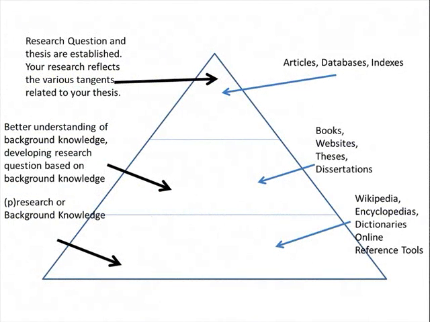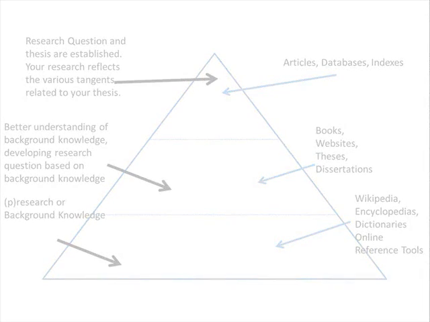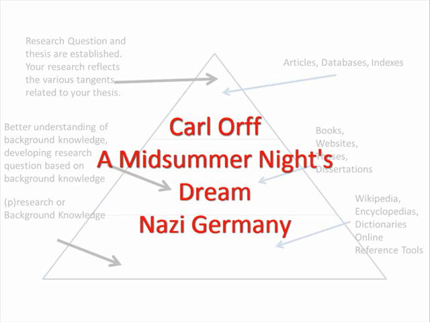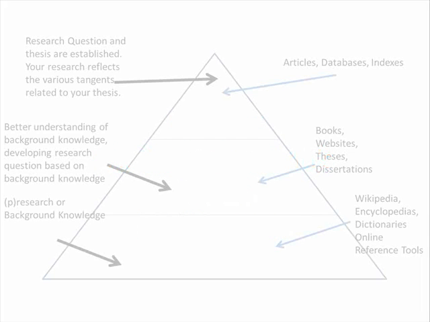One of the things about our research question that we need to keep in mind is that it is narrow. That is good. Research questions are intended to be narrow. However, we may need to broaden our horizons a bit when looking for content related to our research question. There are three key ideas or terms in our research question: Carl Orff, A Midsummer Night's Dream, and Nazi Germany. It might help to think about these terms a bit.